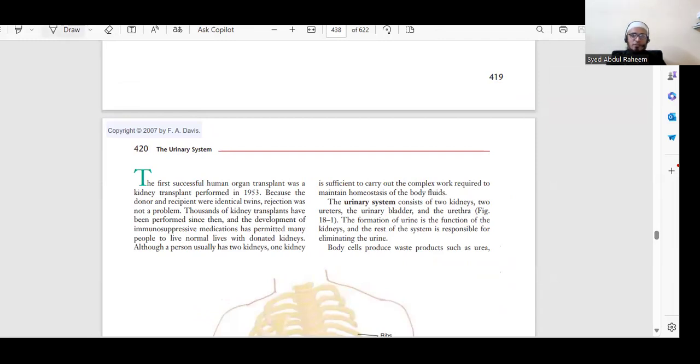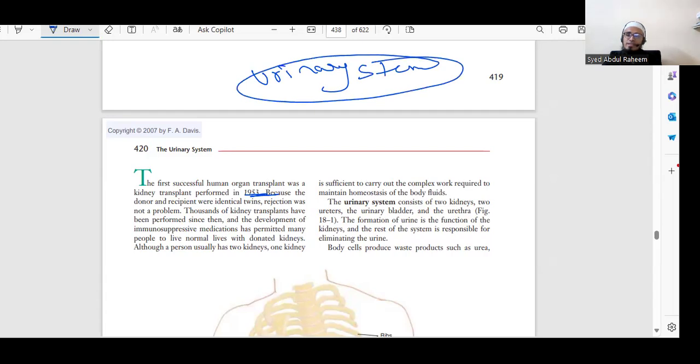In 1953, the first successful human organ was transplanted. So this is a very important organ in our body, and we call it the urinary system. The urinary system purifies the blood and removes the waste products from the body with the help of urine.